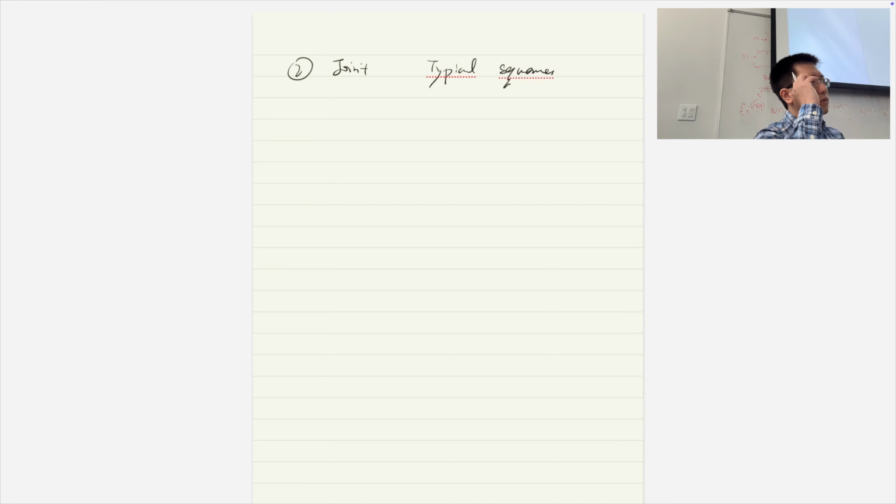Okay, so now let's take a look at the joint typical sequence. Here we have two options. One is we can consider a strong version of the joint typicality, but here we follow the book. We consider the weak version, which we call the entropy typicality.